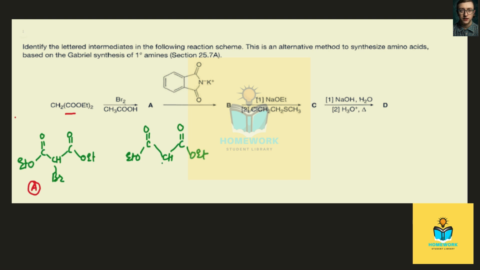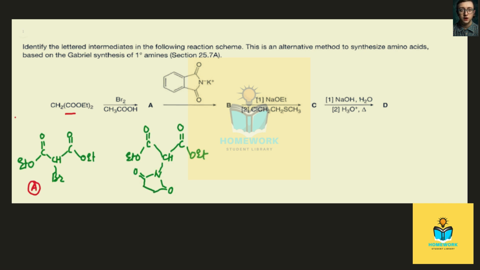So the compound should be nitrogen, which is further attached to two carbonyl groups, and that is directly attached to benzene ring.